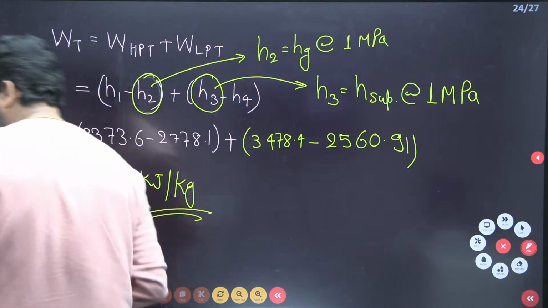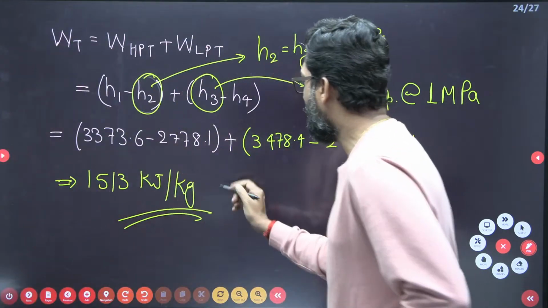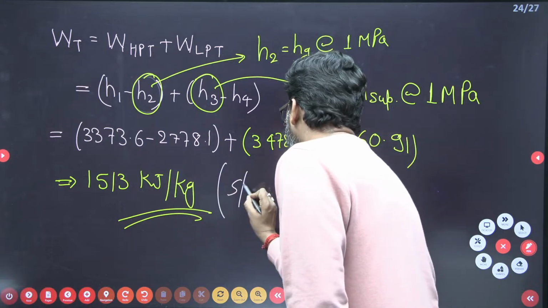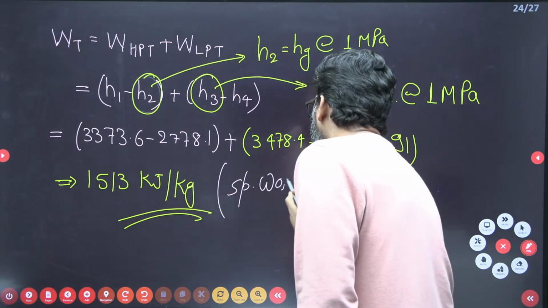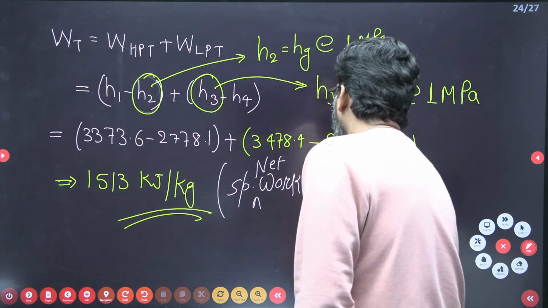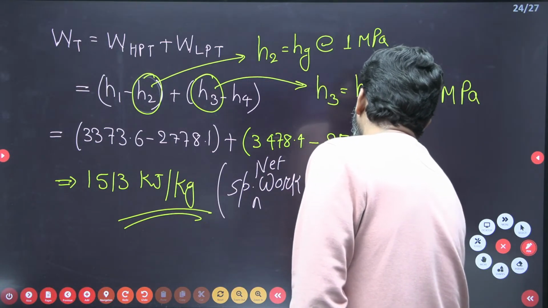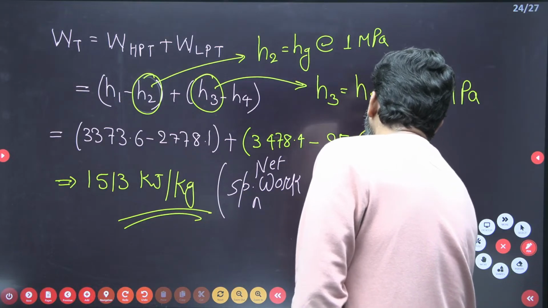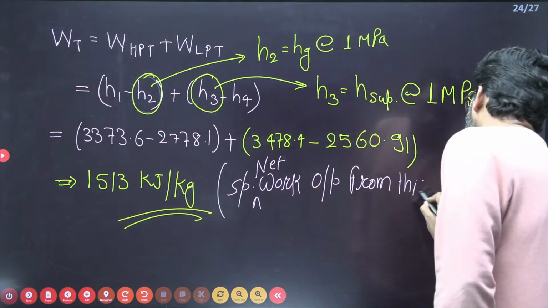This is per kg, which means this is the specific net work output from the plant.